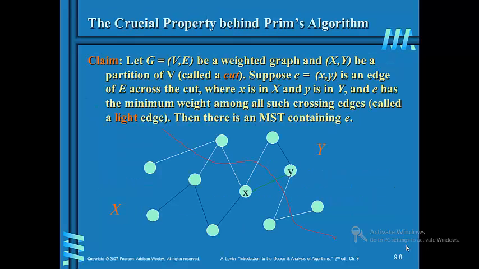The crucial property behind Prim's algorithm claims the following. Let G be a weighted graph with vertices V and edges E, and let X, Y be a partition of V, called a cut. Suppose e equals (x, y) is an edge of E across the cut, where x is in X and y is in Y, and e has the minimum weight among all such crossing edges, called a light edge. Then there is an MST containing e.